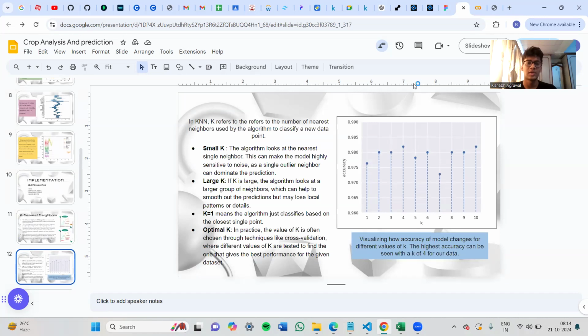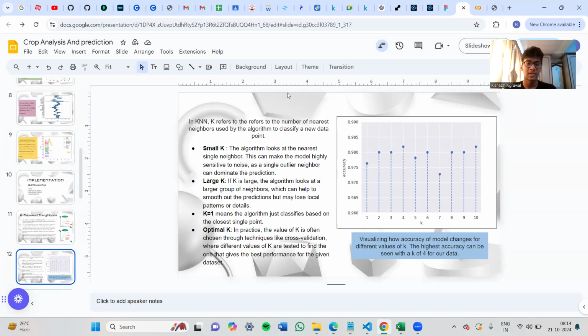K refers to the number of nearest neighbors used by the algorithm. If we take k equal to one, it means the algorithm is just classifying based on the nearest neighbor of the data point. If we take a small k, it looks at a few near neighbors, which can make the model highly sensitive to noise. Again, overfitting, as we spoke about. If we take a very large k, the algorithm will look at a large group of neighbors, which will smooth out the predictions, but it will lose the local patterns, which is underfitting.